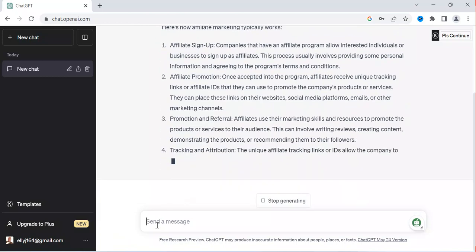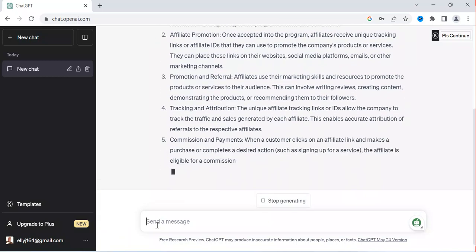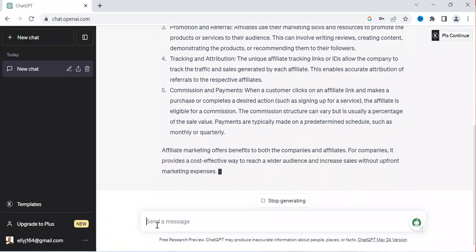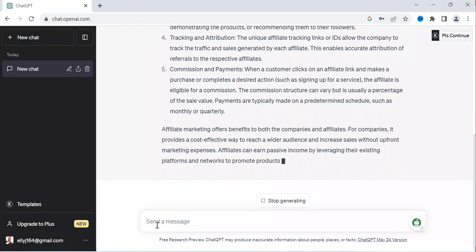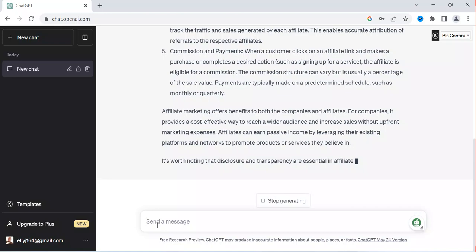Affiliate marketing is when you take someone's product or services, or a merchant's product or services, and decide to sell them on their behalf. Once you generate sales through your link, you earn commission as an affiliate. So now I'm going to be using ChatGPT for affiliate marketing.